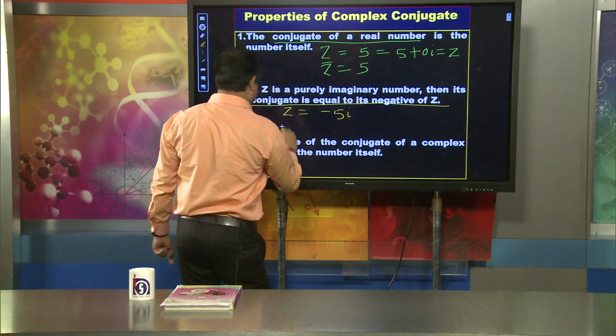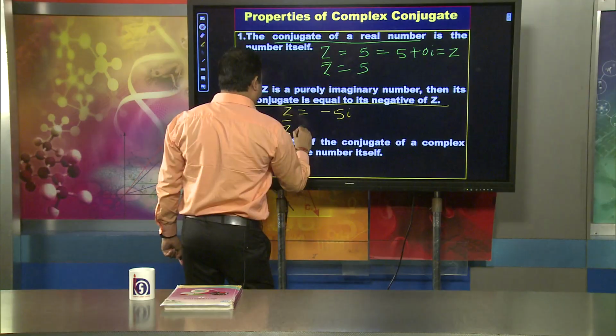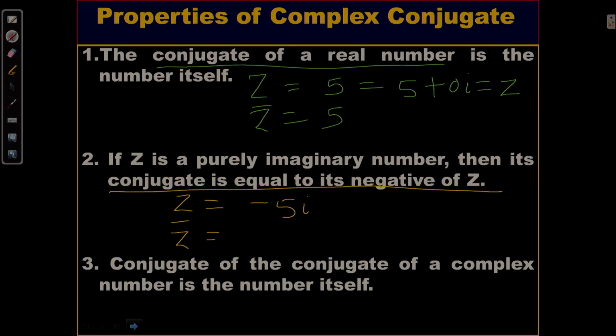That means when talking about z bar, suppose z equal to minus 5i, I can write simply 0 minus 5i. For z bar, it becomes 0 plus 5i, which is equal to minus z. So, simply I can say if z is a purely imaginary number, then its conjugate will be its negative.